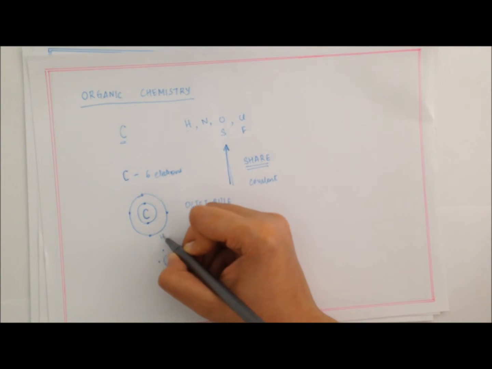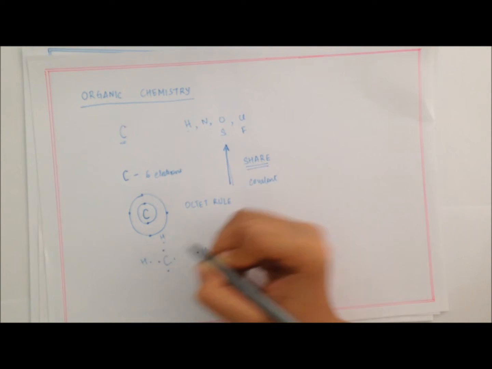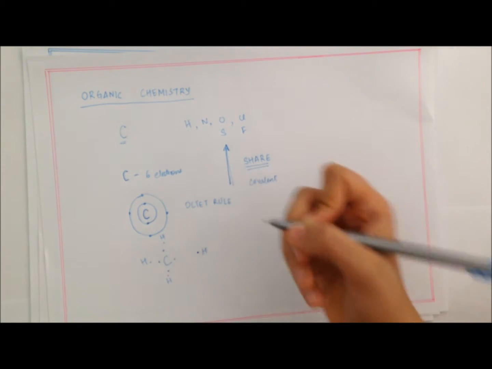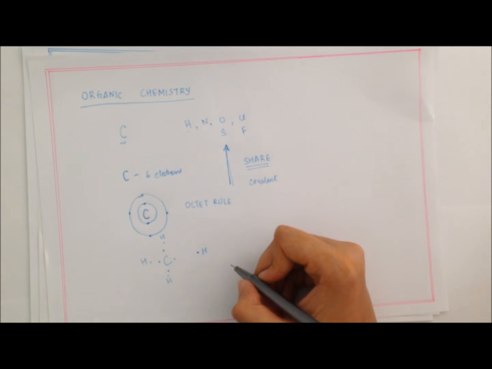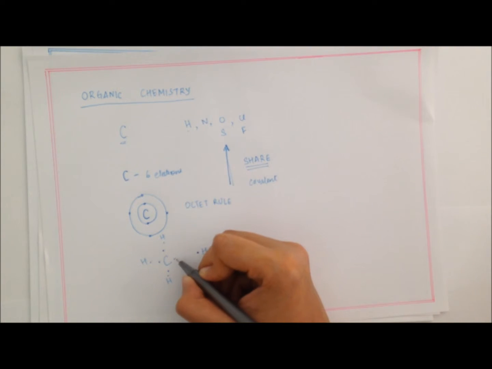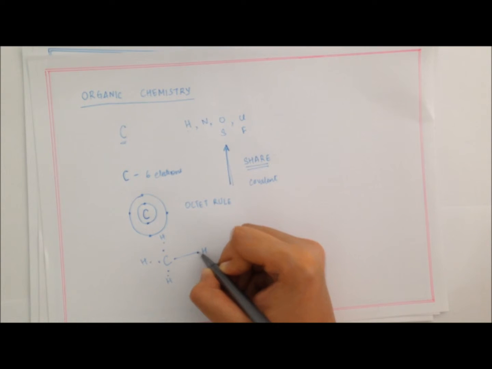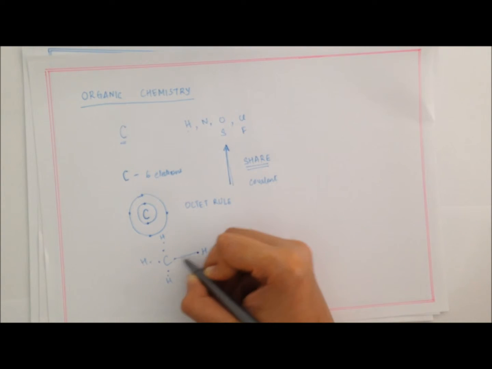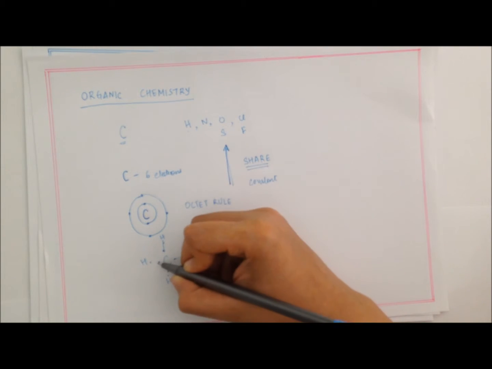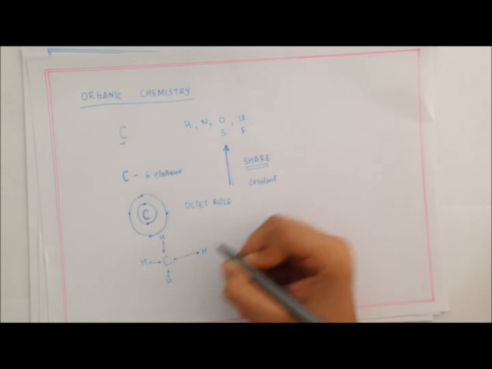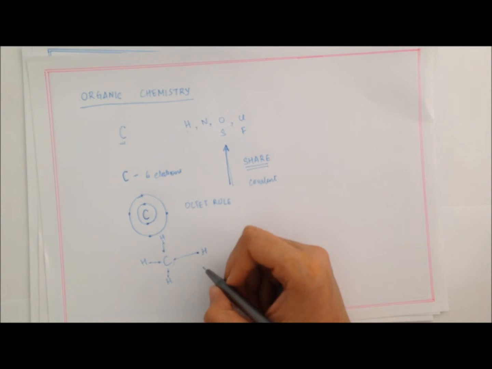So what if there are 4 hydrogens and each of them can share 1 electron with carbon? Here this electron runs around this hydrogen also, and this electron runs around this carbon also. So each of these 4 hydrogens can form a bond with carbon.